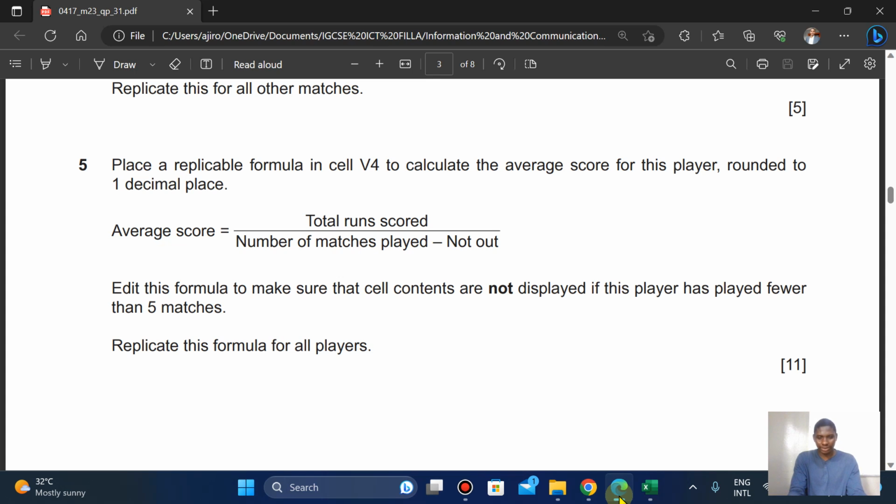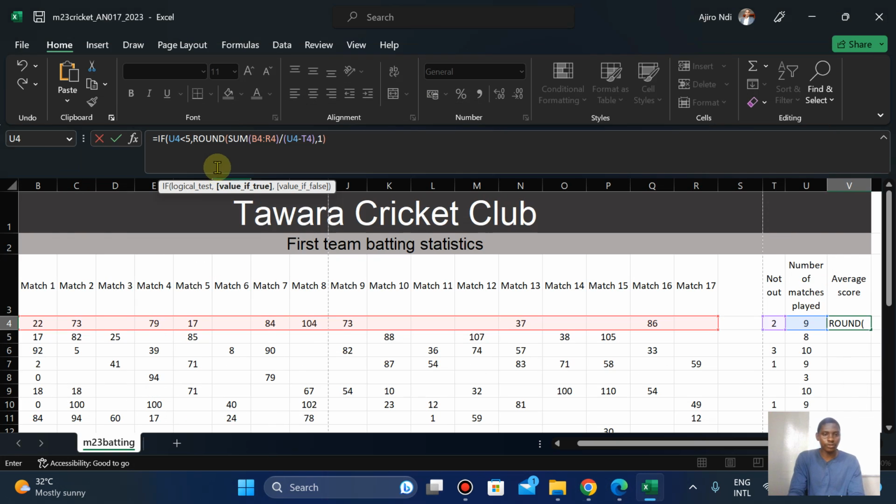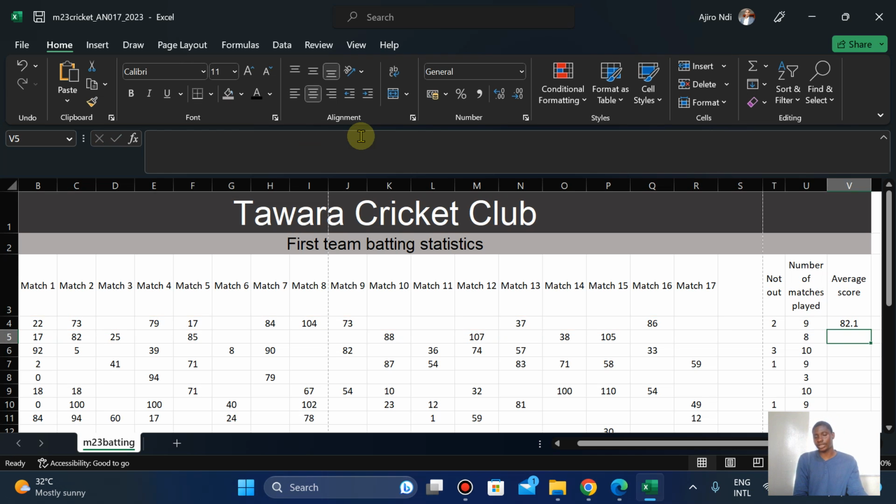Make sure that cell contents are not displayed. So it's going to be what? Empty. But if it's not less than 5, please by all means display this. And with this, I'm going to close another bracket and I'll hit enter. Okay, you have to follow the formula step by step.